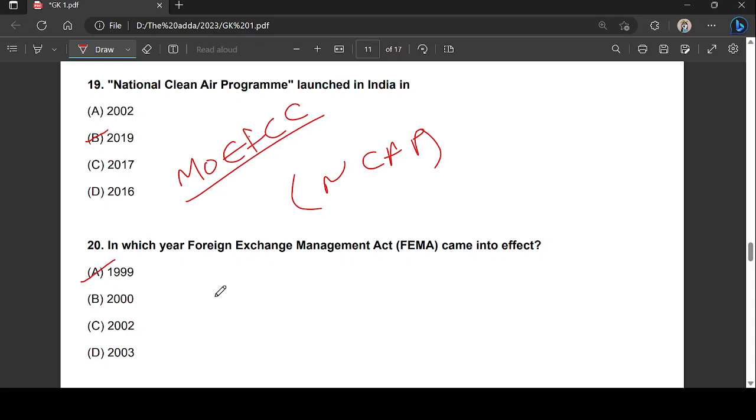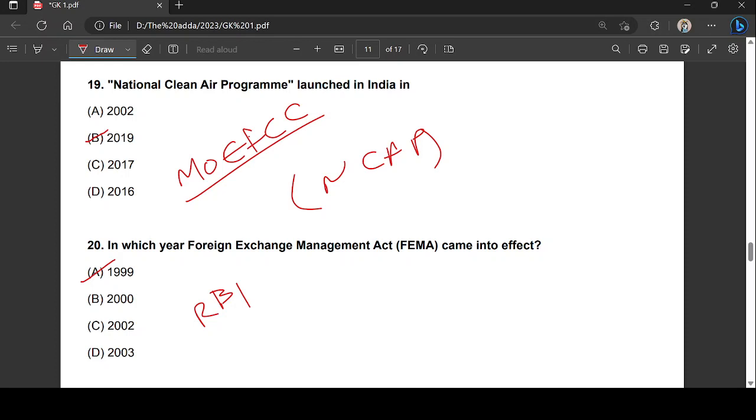which empowers the RBI, Reserve Bank of India, to pass regulations. It also enables the government of India to pass rules relating to foreign exchange in tune with the foreign trade policy of India. This act came into force by an act of Parliament and was enacted in 1999. The central government of India formulated this act basically to encourage external payments and cross-border trade in India. That is why it is known as Foreign Exchange Management Act. It was introduced in 1999, and it also replaced an earlier act called FERA.